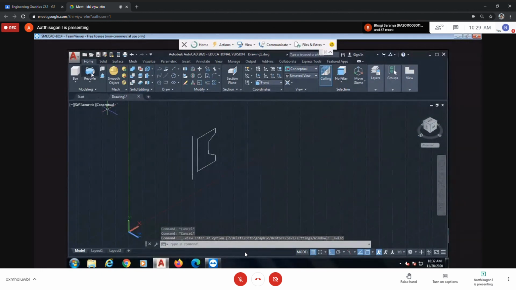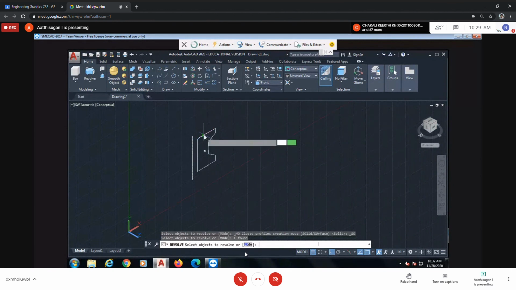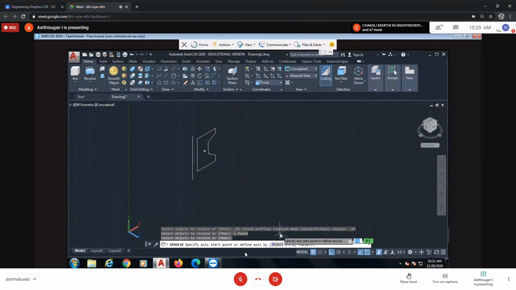Okay. So revolve, select one object, press enter. It's asking for the axis. So I'm taking this as my reference axis, from here to the reference axis.